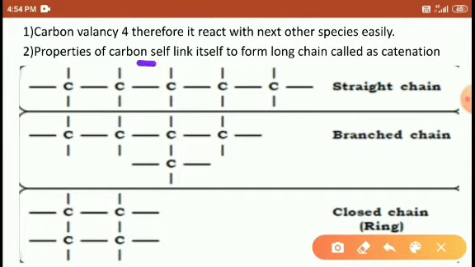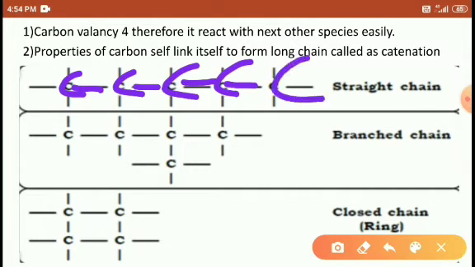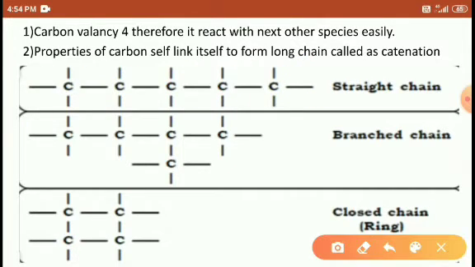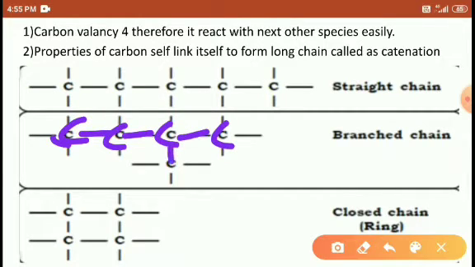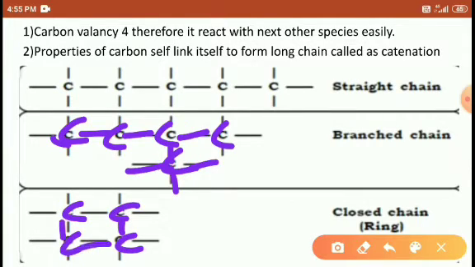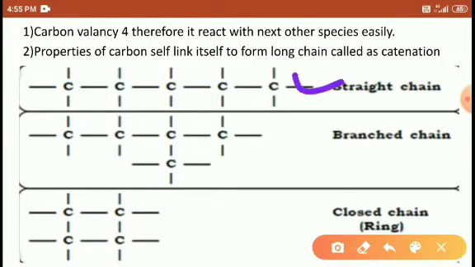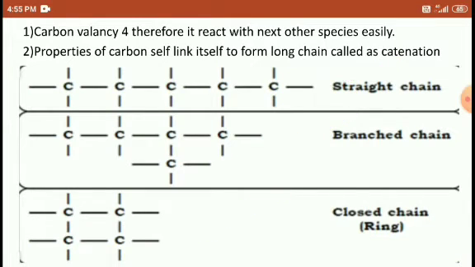Second, it is self-linking: one carbon bonds with the next carbon, the second with the third, the third with the fourth, the fourth with the fifth. So this is the straight chain, the branched chain, and the closed chain.